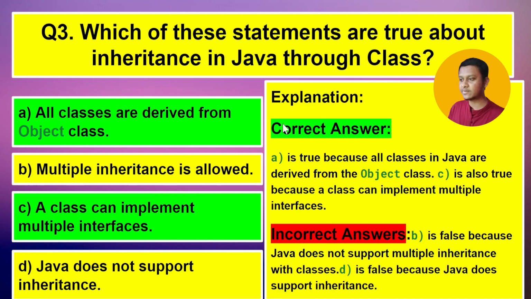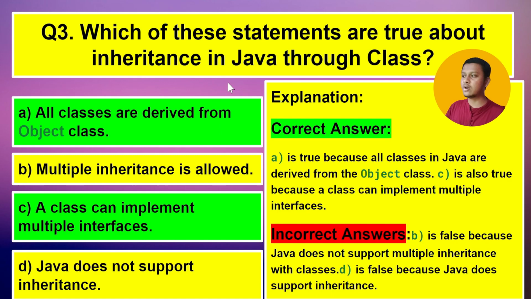You can read the explanation that option A is true because all the classes in Java are derived from the object class, and option C, why is it true? It is true because a class can implement multiple interfaces. So the point to be remembered here is that to achieve multiple inheritance in Java, we have to use interfaces. And B and D, why are these wrong answers? B is false because Java does not support multiple inheritance with classes. It supports it with interfaces. And option D is false because Java does support inheritance.